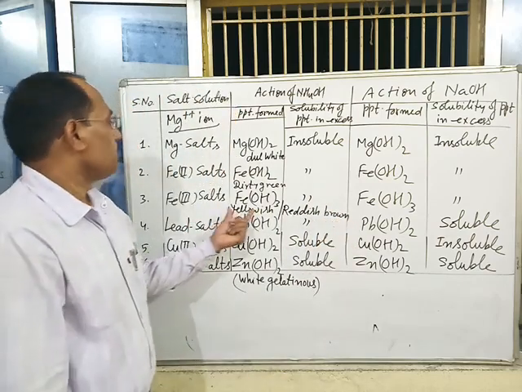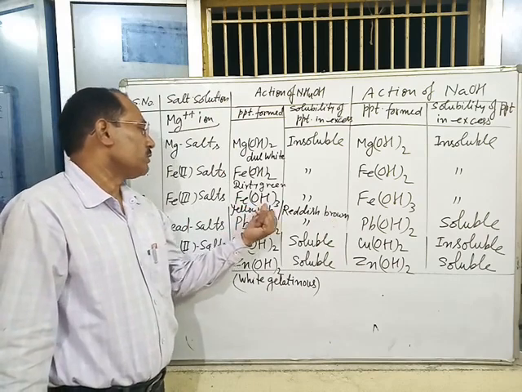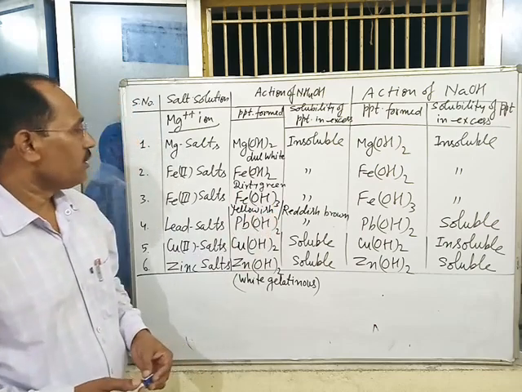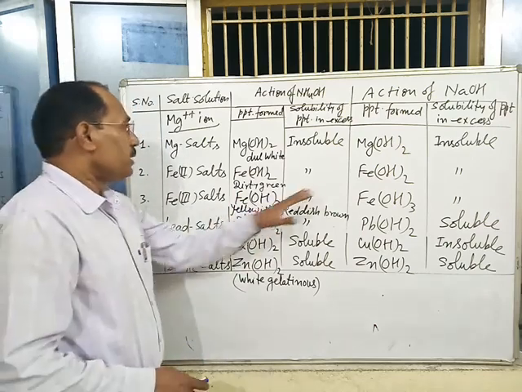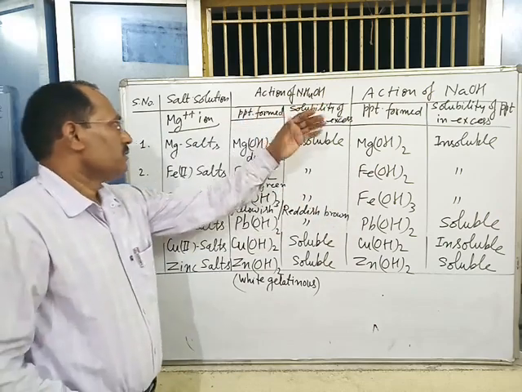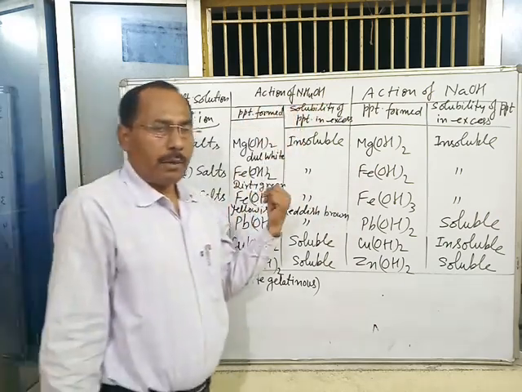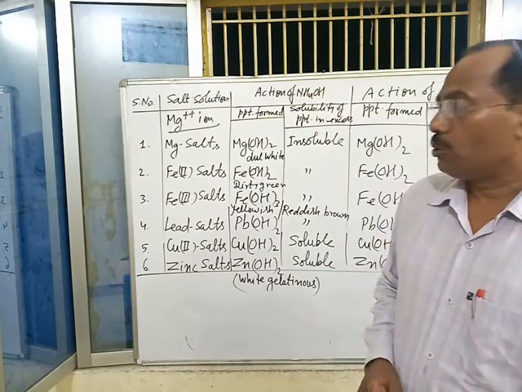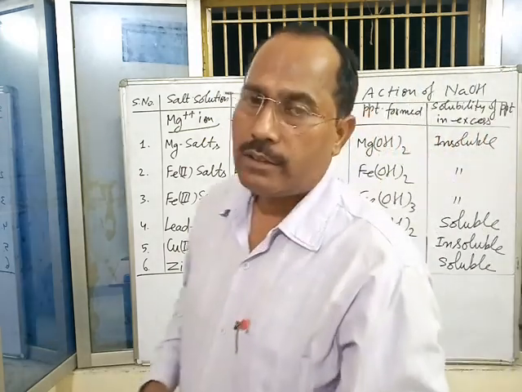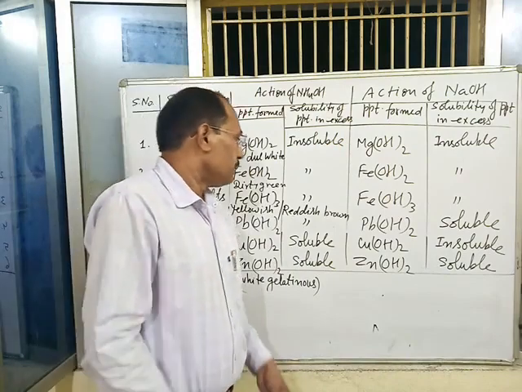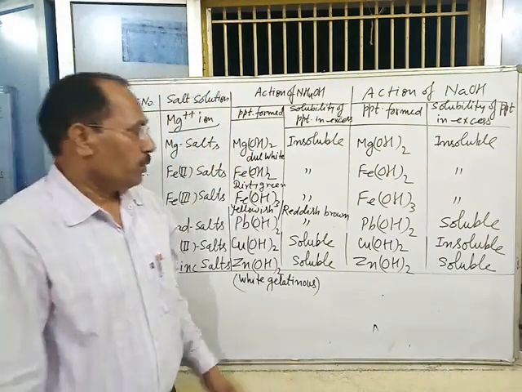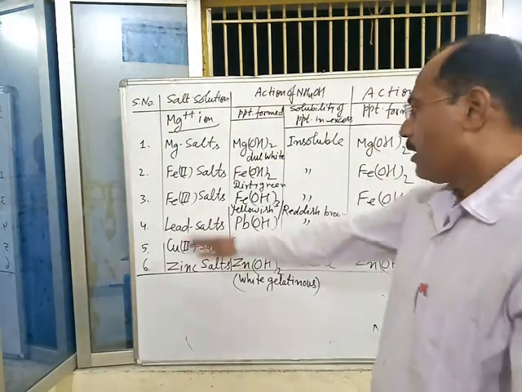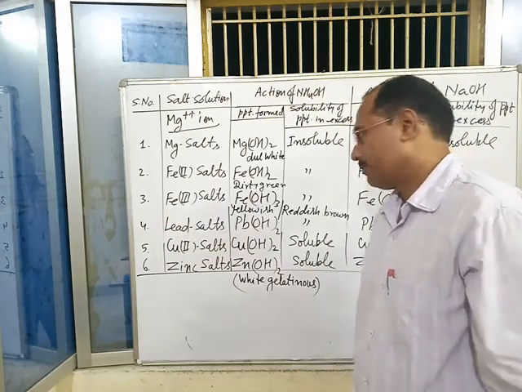Yellowish brown or reddish brown color is Fe(OH)3. The color of ferric hydroxide is either reddish brown or yellowish brown. The same result is obtained from both the reagents. Means when ferric salt is treated with a small amount of NH4OH solution or NaOH solution, a yellowish brown or reddish brown precipitate is obtained, which remains insoluble in excess of the reagent. This is the identification of Fe3+ ion in a given salt.